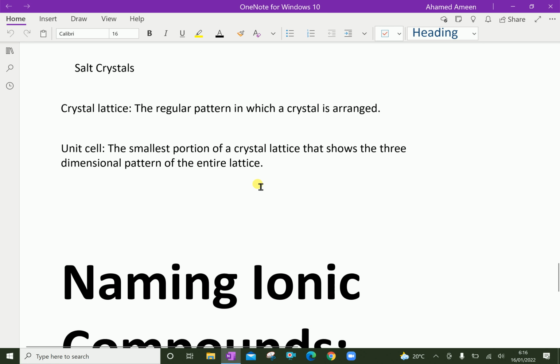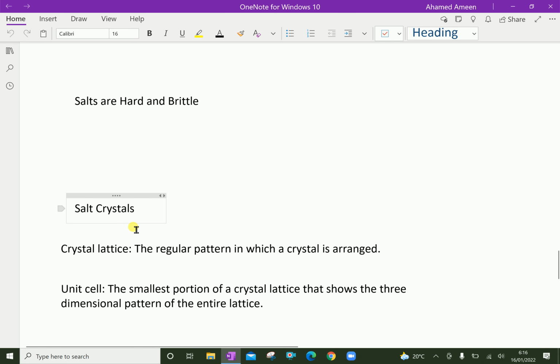Next, we will talk about salt crystals. The crystal lattice is the regular pattern in which the crystal is arranged. The unit cell is the smallest portion of the crystal lattice that shows the three-dimensional pattern of the entire lattice.